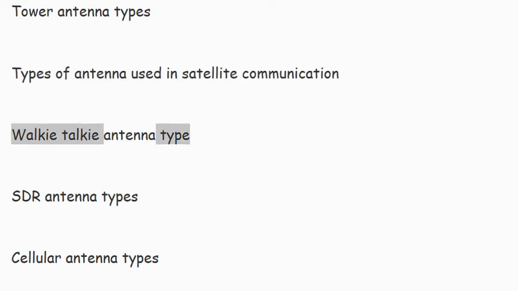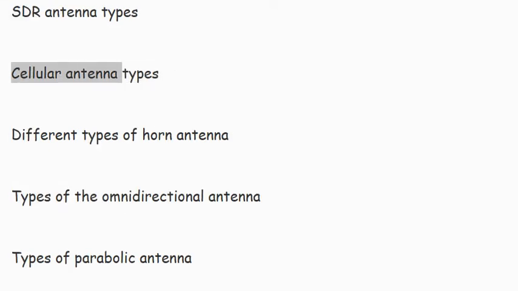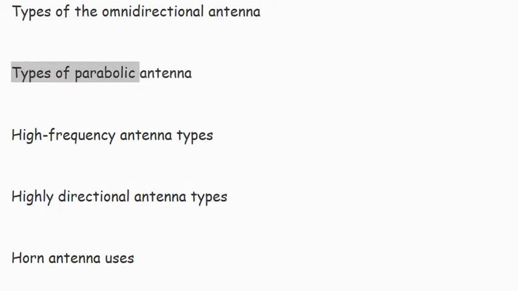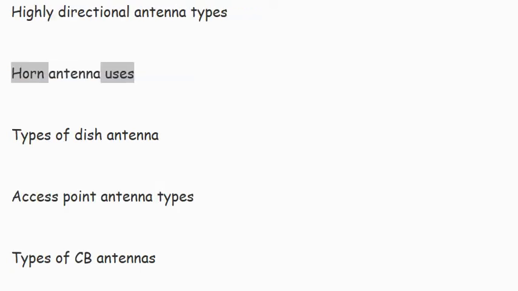Walkie-talkie antenna type. SDR antenna types. Cellular antenna types. Different types of horn antenna. Types of the omnidirectional antenna. Types of parabolic antenna. High-frequency antenna types. Highly directional antenna types. Horn antenna uses. Types of dish antenna.